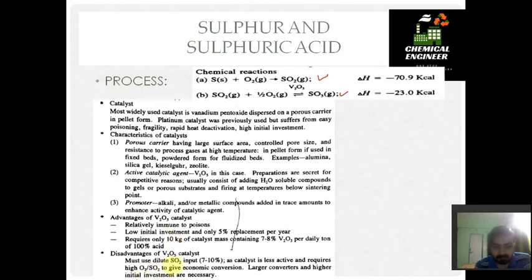Disadvantages: we must use dilute SO2. So SO2 must be dilute. That is why I have said that from the gas filter we form SO2 at 7 to 10%. Two-time Gate have asked this question, what is the percentage of SO2. Then, as the catalyst is less active, it requires a high oxygen concentration, which is what we have kept at 10 to 14%. So a higher oxygen to sulfur dioxide ratio should be kept for better conversion.